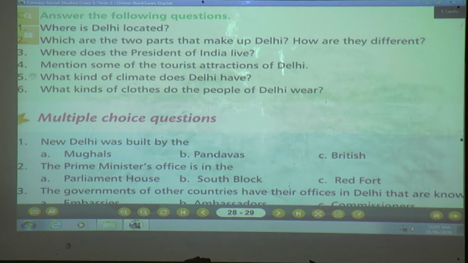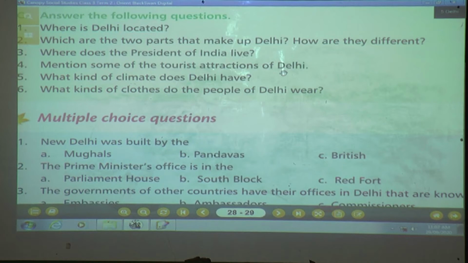Okay. Now next question. Mention some of the tourist attractions of Delhi. As you know, we have already learned in this lesson so many tourist places in Delhi that you can visit. If you are planning a picnic to Delhi, you can visit so many tourist places. Okay, which are those?